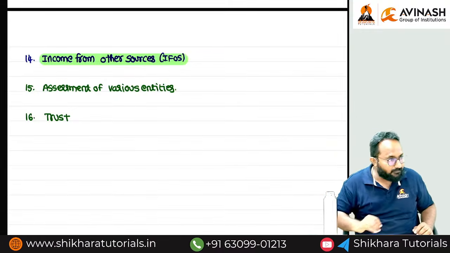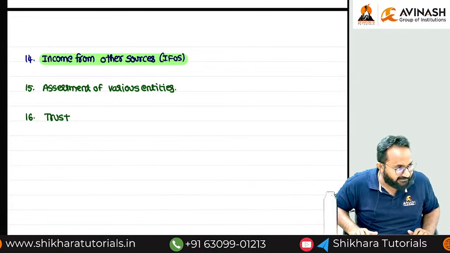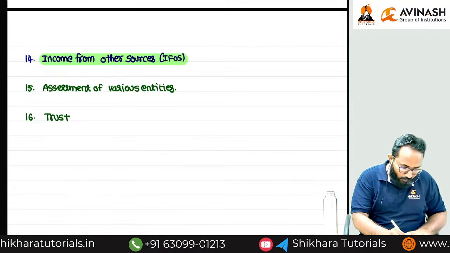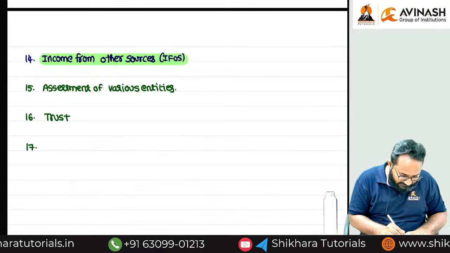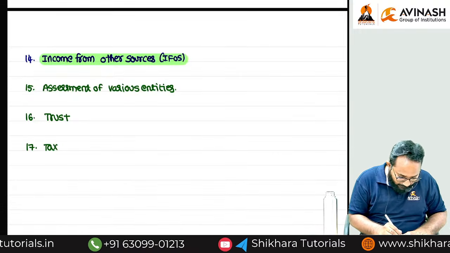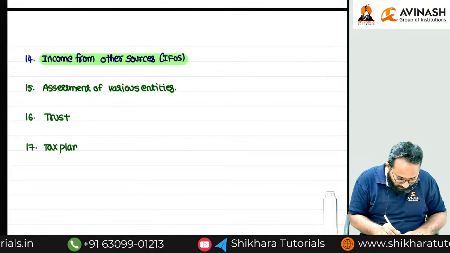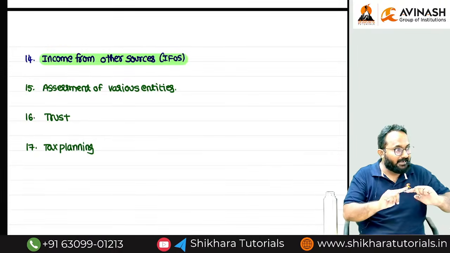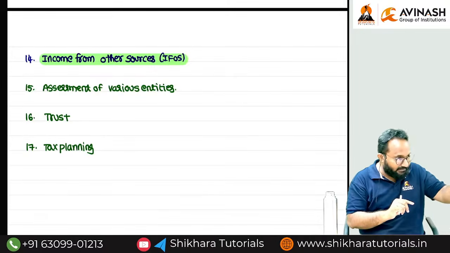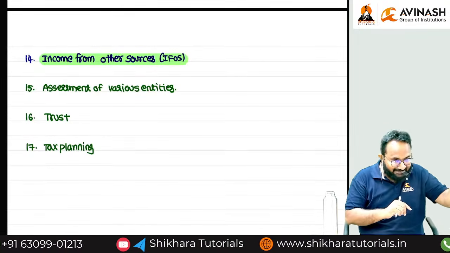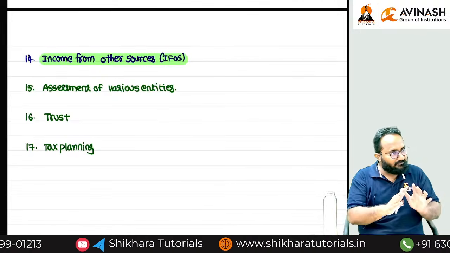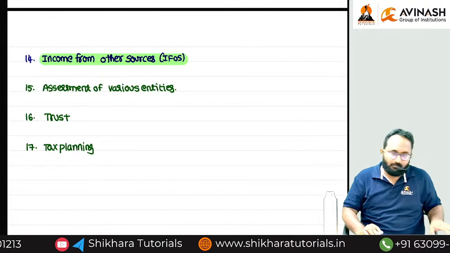That is called what, ma? Tax management. 14 marks chapter. Now that is in the 17th chapter. Tax planning only we have, but in this chapter we'll discuss tax evasion, tax management, and tax avoidance also. Everything we'll discuss, ma.